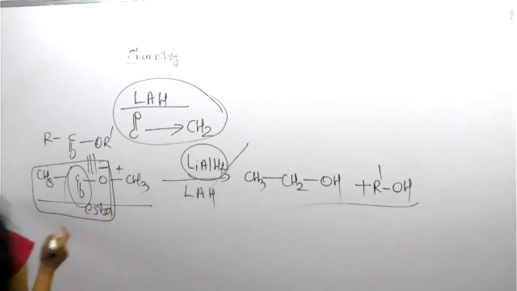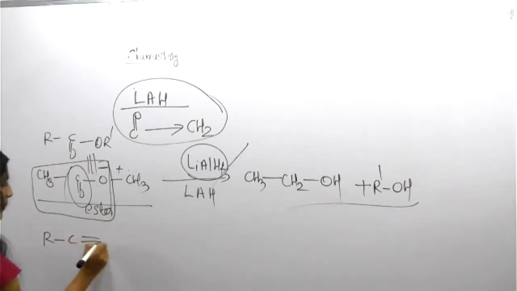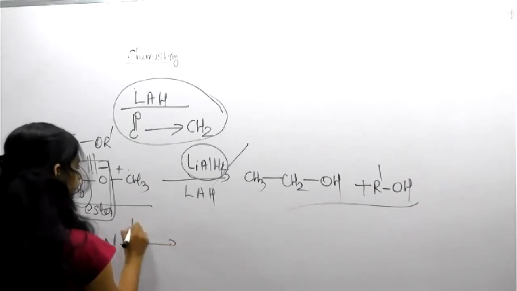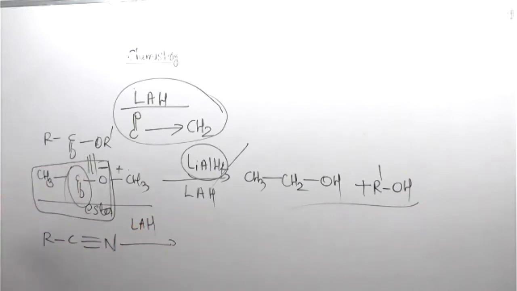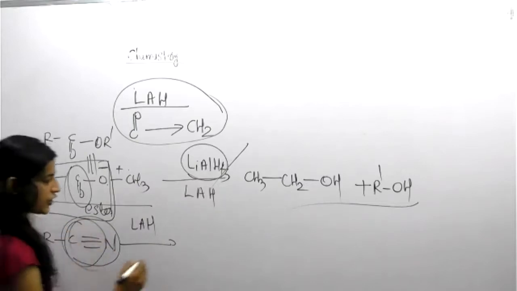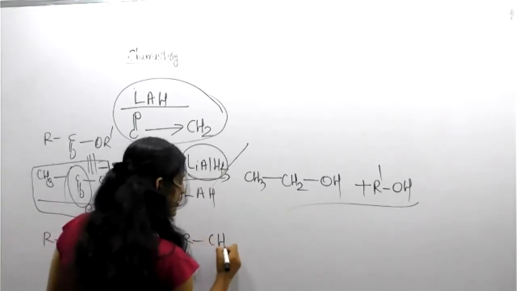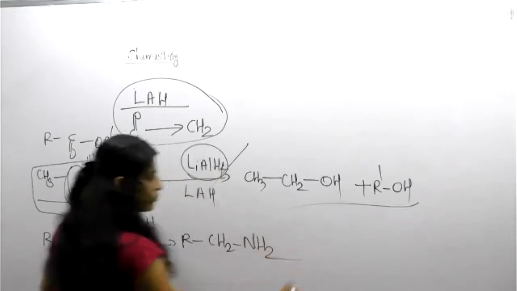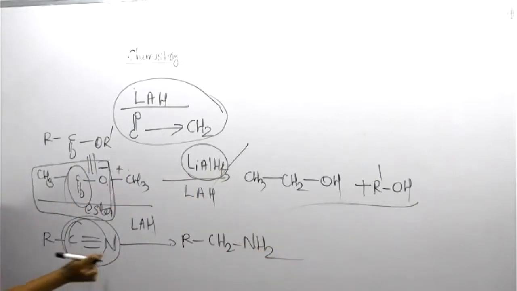Another question: R C triple bond N, suppose. Again LAH. Can you guess? I will help you. What happens? C double bond O is converted into a CH2 group. The same way, C triple bond N is converted into RCH2NH2 form.